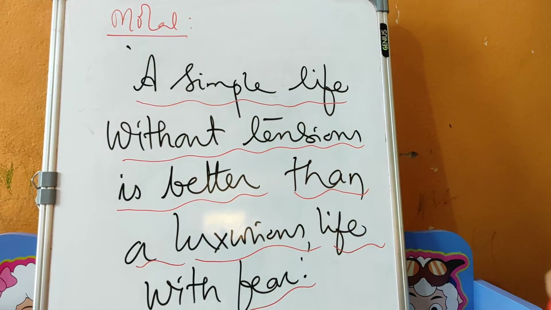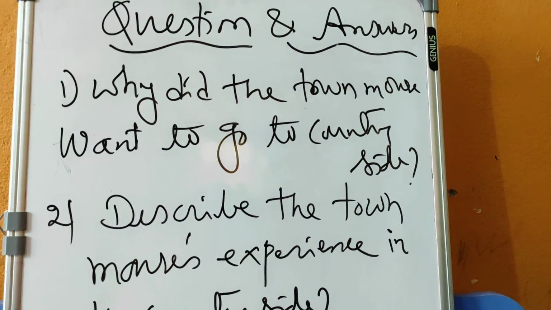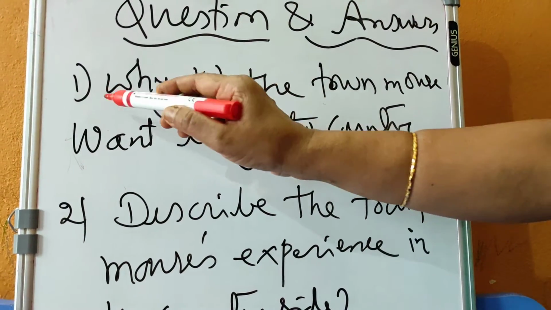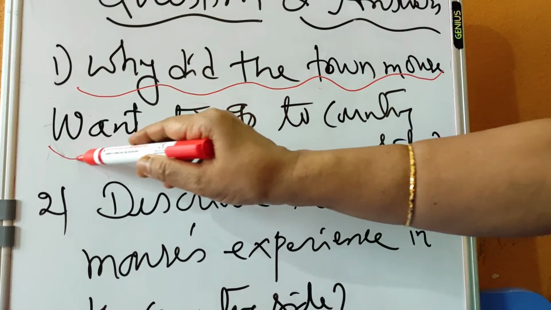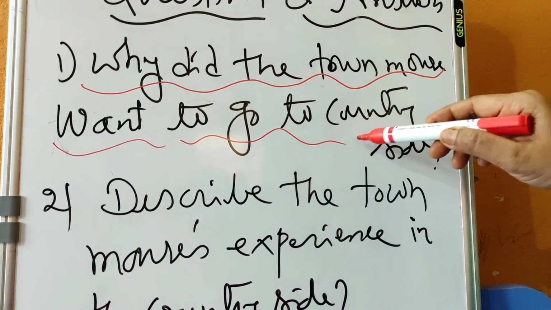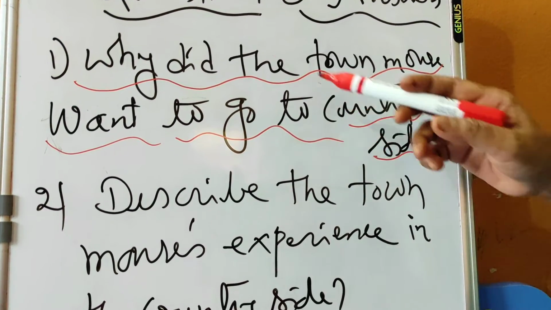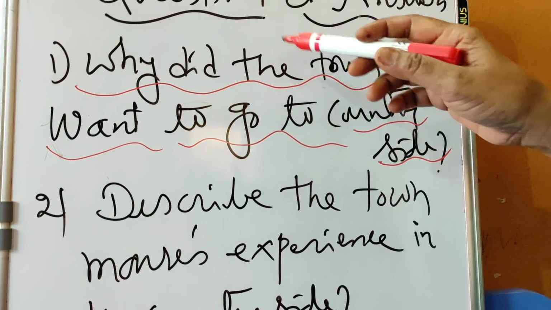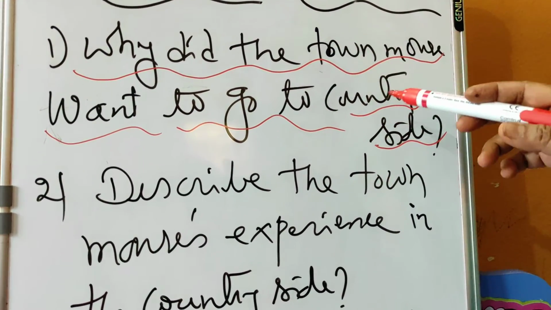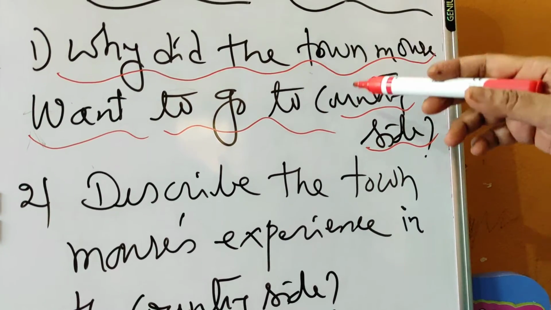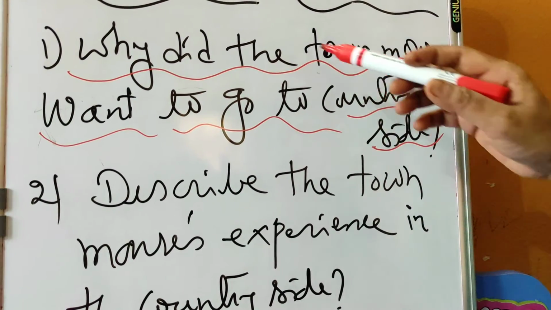Okay, thank you. Now I discuss the question and answers of the lesson country mouse and the town mouse. The very first question is, why did the town mouse want to go to countryside? You know that already we discussed, because the town mouse had some problem or some illness, so the doctor advised it to go to countryside for some fresh air and all. Okay, so this is the reason.